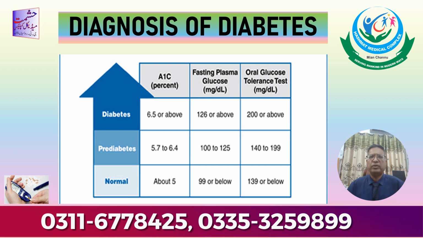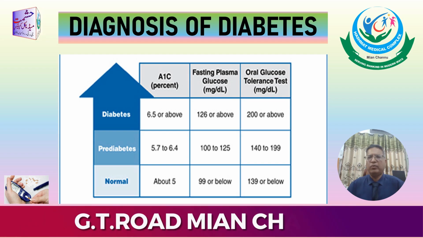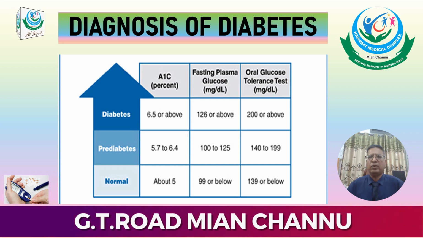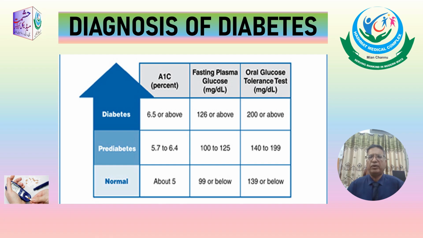In a normal group, there is an HbA1c level of about 5, while fasting plasma glucose level is 99 or below. While taking the oral glucose tolerance test, the value after taking 75 gram of oral glucose, the plasma glucose level should be 139 or below.